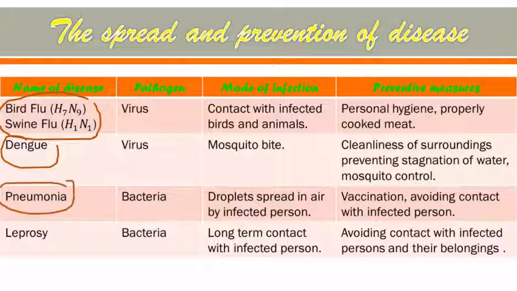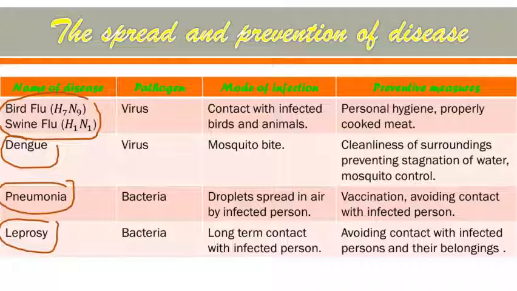And next is pneumonia. So pathogen is bacteria, and mode of infection is droplets, and droplets of the infected person will spread in air. Preventive measure is vaccination, and we have to avoid contact with someone suffering from pneumonia. Next is leprosy.